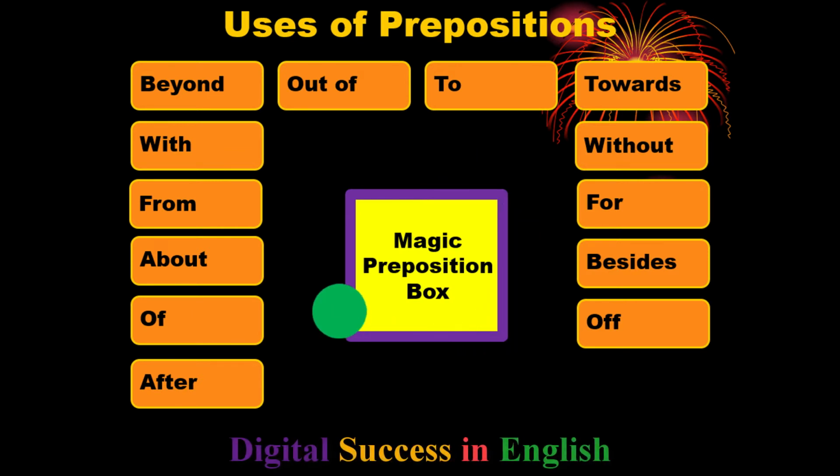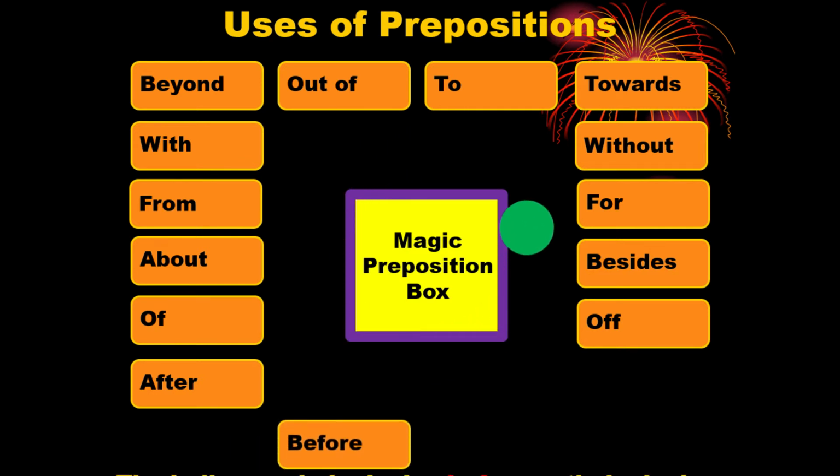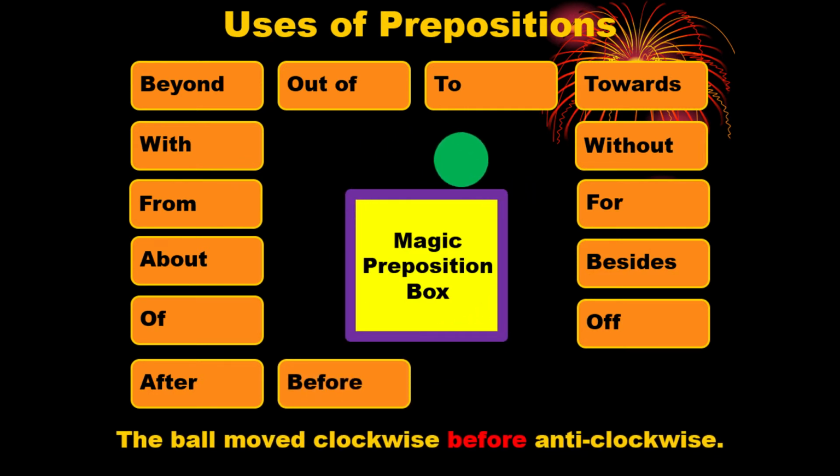A green ball is moving clockwise and then anti-clockwise. Clockwise means from right side to left side, and anti-clockwise means from left side to right side. So we can say the ball moved clockwise before anti-clockwise. So when do we use before? Before is used to indicate the second action. So before the second action, we use the preposition before. Here second action was anti-clockwise movement and first action was clockwise movement. So before the anti-clockwise movement, we have used the preposition before.